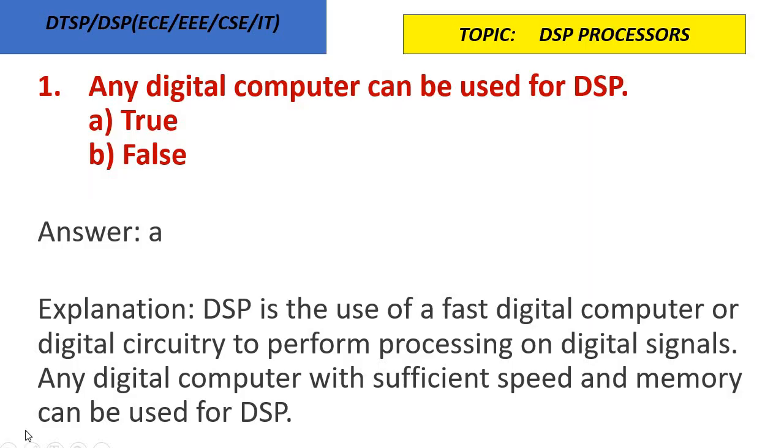First question, any digital computer can be used for digital signal processing. True or false? Yes, it is true. Any digital computer with the help of digital circuitry and sufficient speed and memory and reliable software can be used as a digital signal processor.